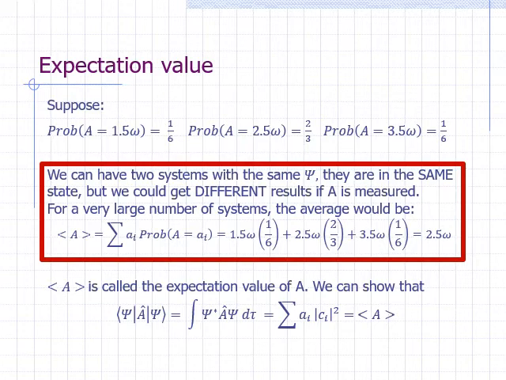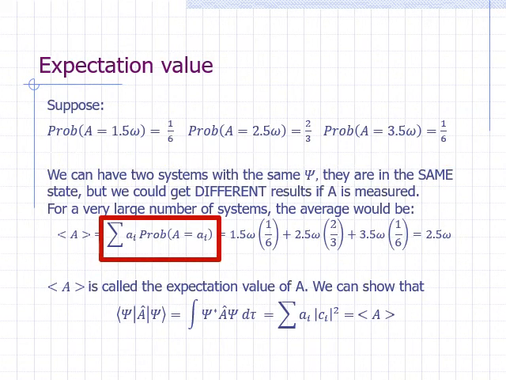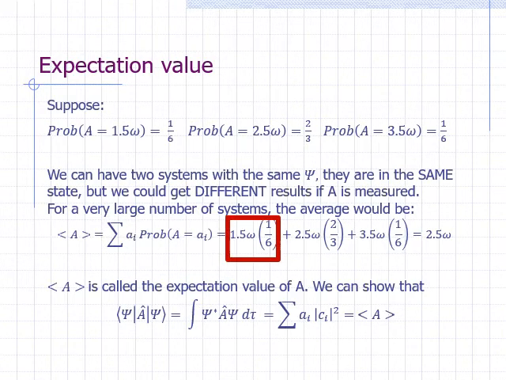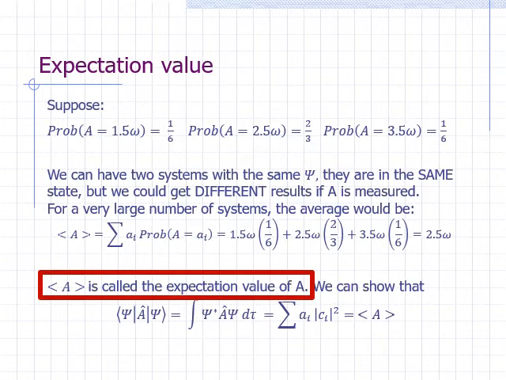We can calculate the average by multiplying each possible outcome by the probability of the outcome, then adding up the results. We multiply 1.5 omega by the probability that we would get it, which is 1/6. We multiply 2.5 omega by its probability, 2/3. We multiply 3.5 omega by its probability, 1/6. Then we add everything up and we get 2.5 omega. This average value is also known as the expectation value.